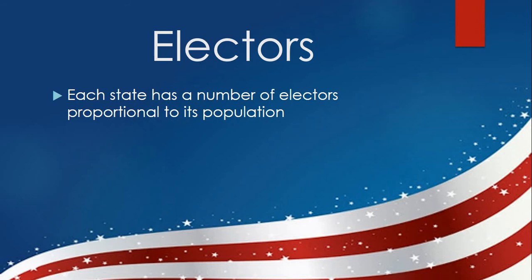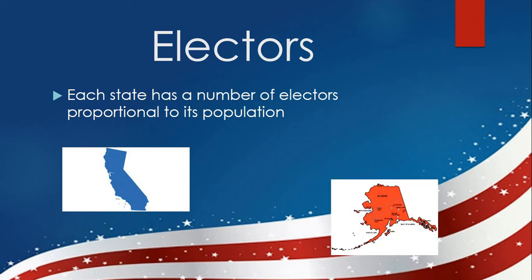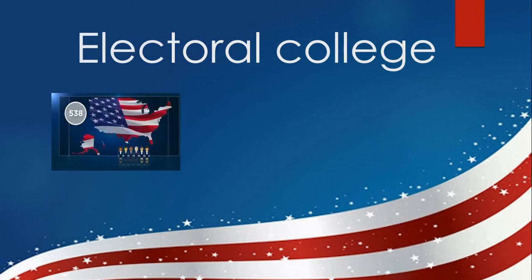For example, the state with the highest number of electoral votes is California, which has a population of 39.5 million, and for this it's allocated 55 electoral votes. Alaska is the state with the fewest electoral votes, as it only has 3 electoral votes because it has a population of only 730,000 Americans.